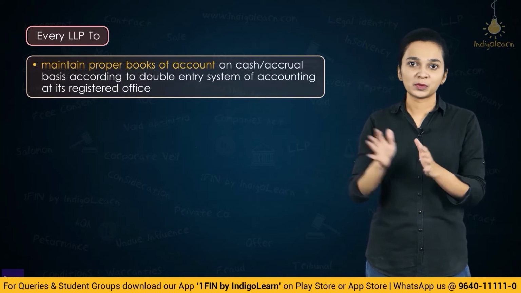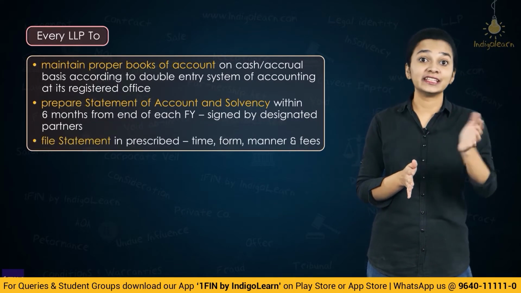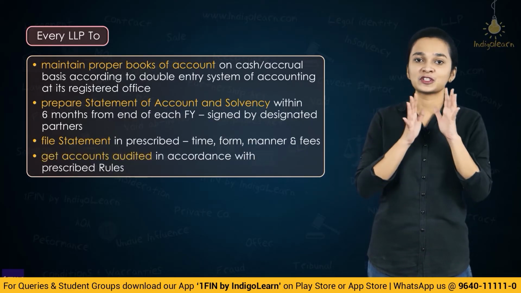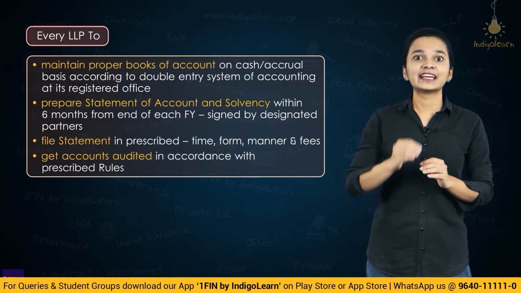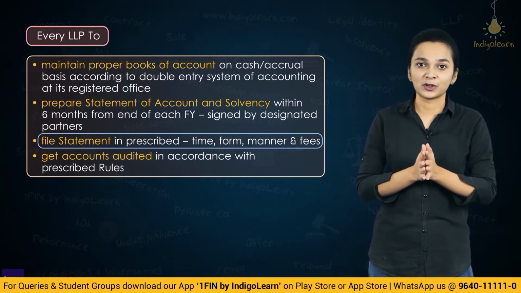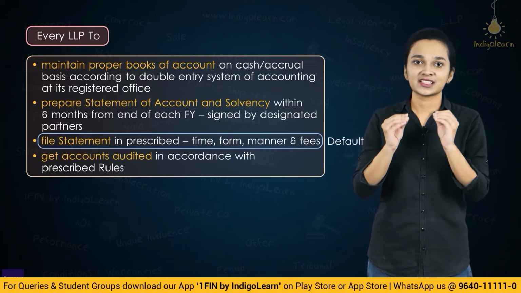Now, we've understood that every LLP is required to maintain proper books of accounts, have to file statement of accounts and solvency every year with the registrar of companies, and also has to get its books of accounts audited every year. Now, in a situation any LLP makes a default in filing of statement of accounts and solvency with the registrar, then what is the penalty?